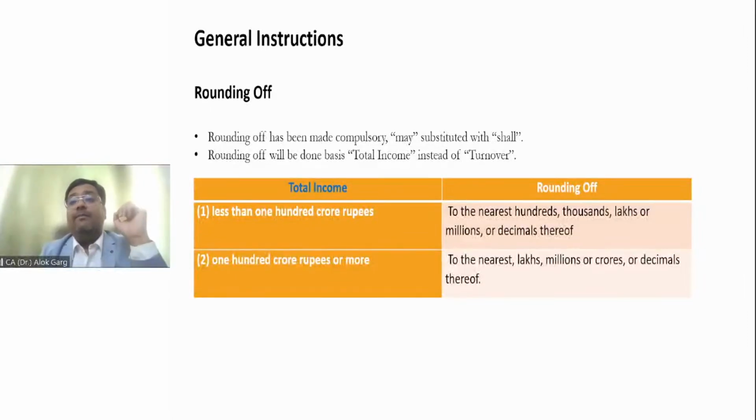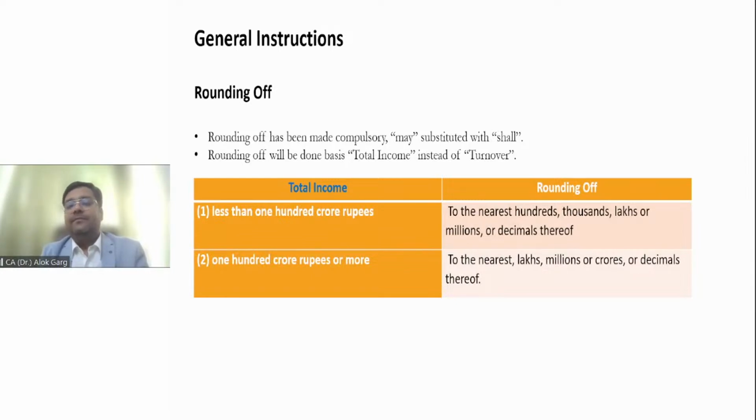For example, a company is having 10 lakh rupees of revenue from operations, but the company is having 90 crore rupees of interest income, right? So 90 crore 10 lakh rupees is the total income. It is less than 100 crore rupees. So the standard says that the numbers are required to be rounded off to the nearest hundreds, thousands, lakhs or millions or decimals thereof.